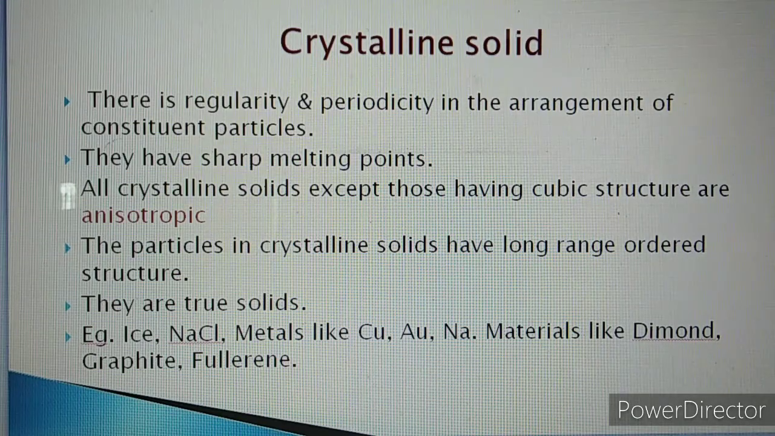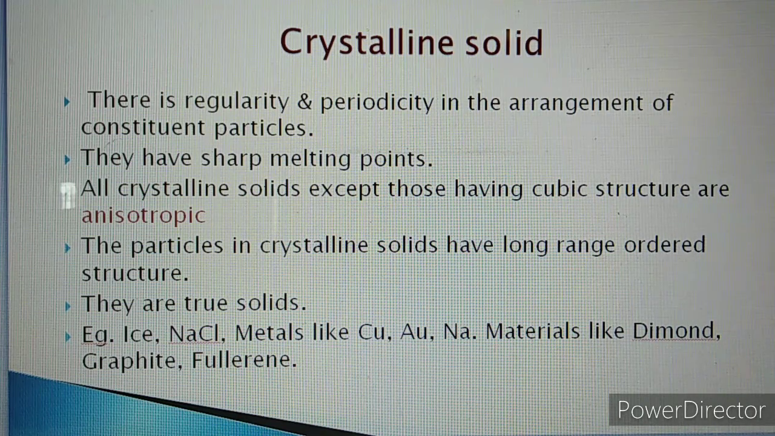So, may I repeat again, what are crystalline and amorphous solids? These are the two types of solids. One is crystalline and the other is amorphous. Once again I will revise. In crystalline solid, there is regularity and periodicity in the arrangement of constituent particles. Crystalline solids have sharp melting point. All crystalline solids except those having cubic structure are anisotropic.